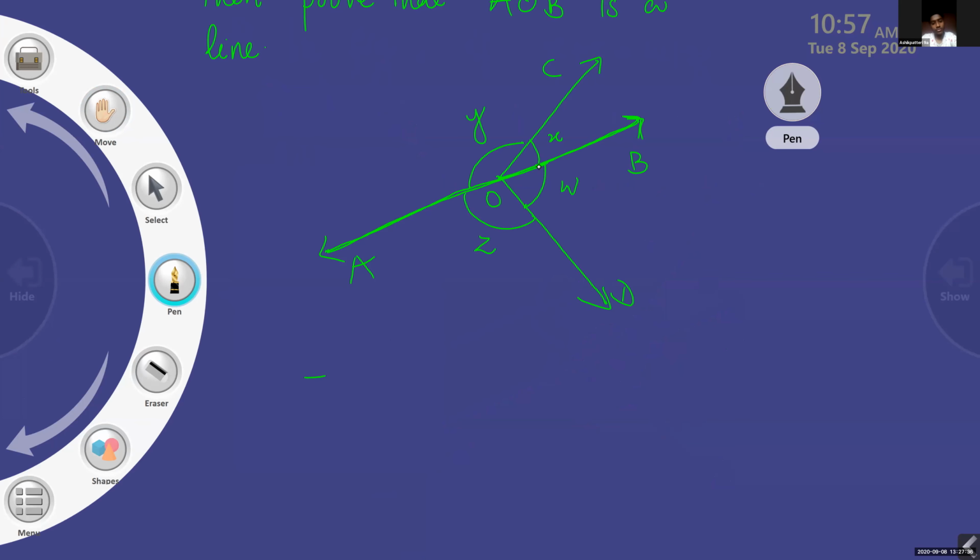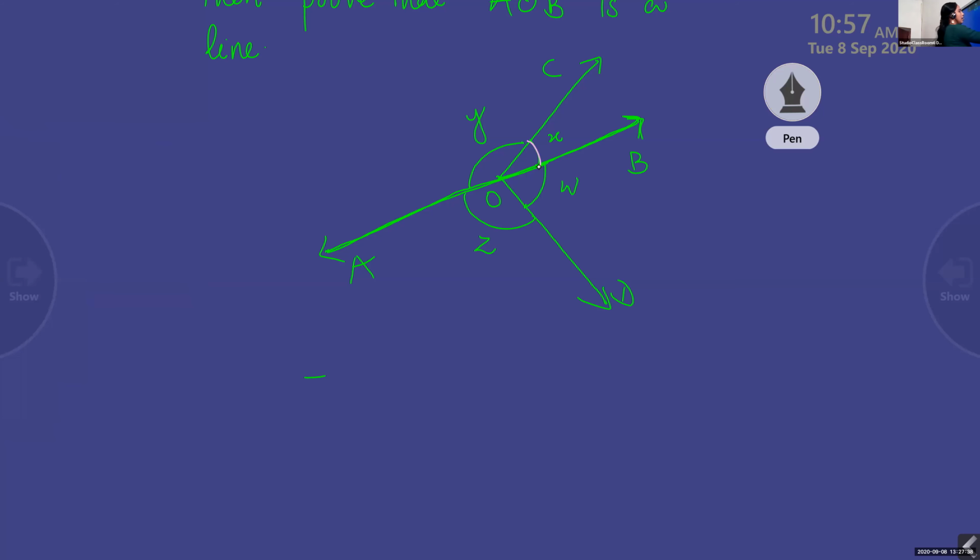Angle X, angle Y, angle Z and angle W. When you add all these angles, can you guess the sum? 360 degree, correct.